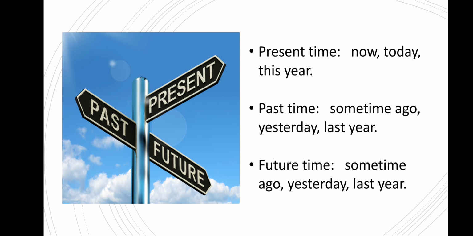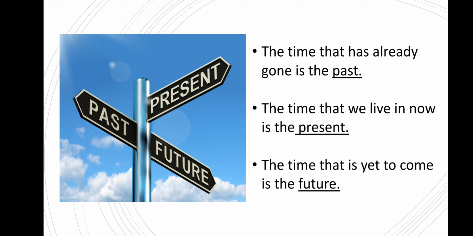The words which refer to present time: now, today, this year. Past time: some time ago, yesterday, last year. Future time: tomorrow, next year, next week, next month, etc. The time that has already gone is the past. The time that we live in now is the present. The time that is yet to come is the future.